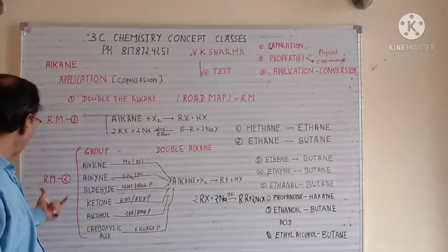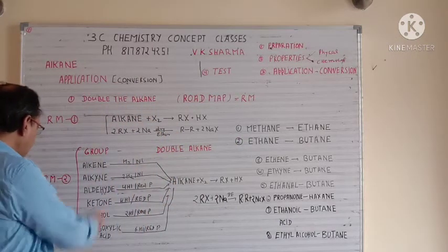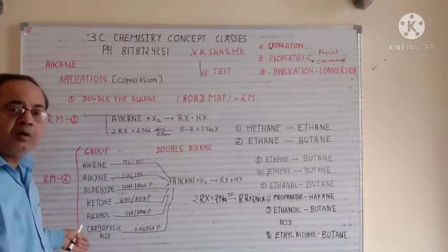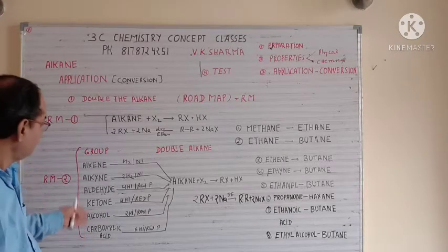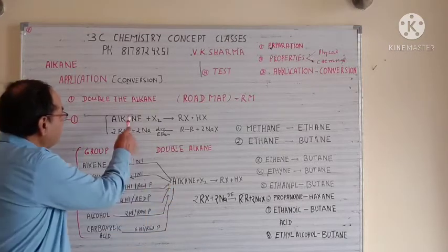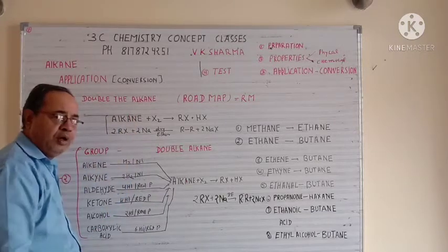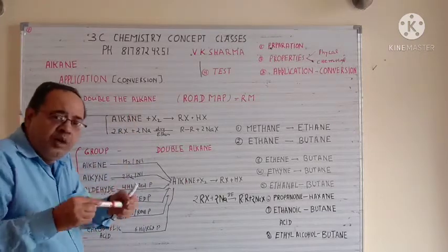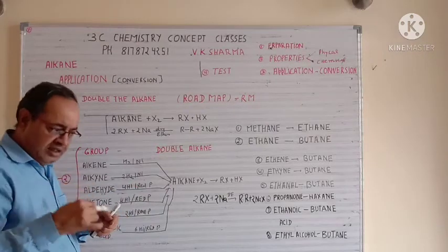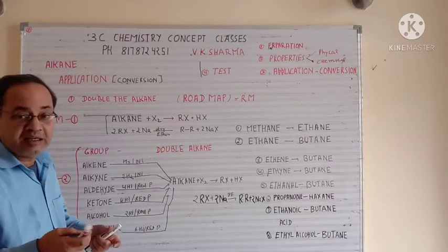Now let's come to roadmap number 2. Here you have these groups and you have to convert them into a double alkane. For making a double we already have one formula, I am just adding one more step, so now it's a 3-step reaction.